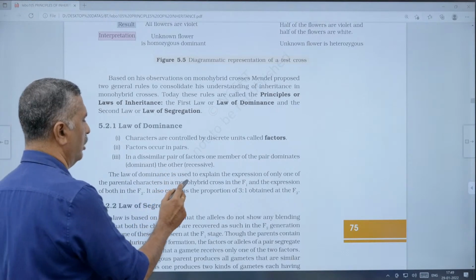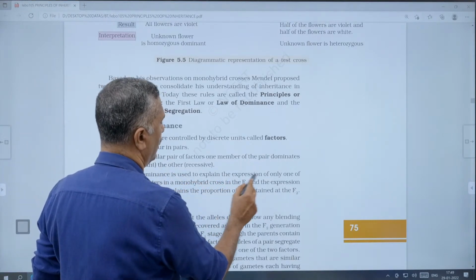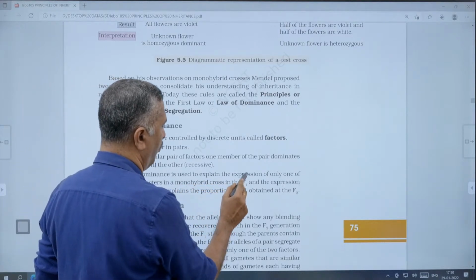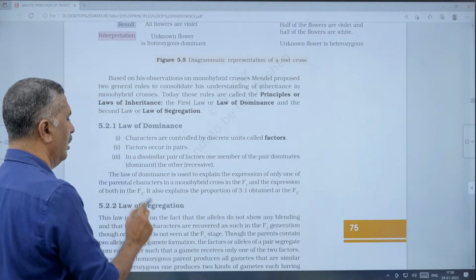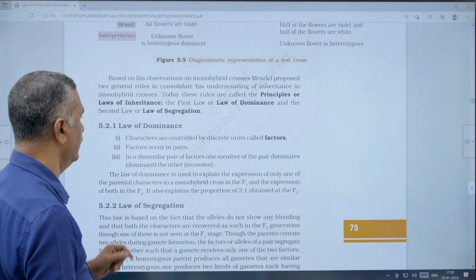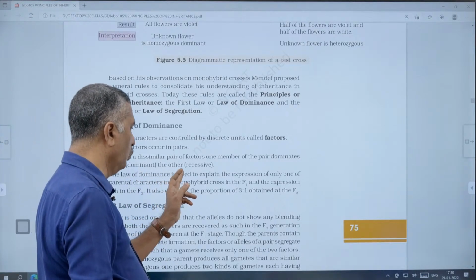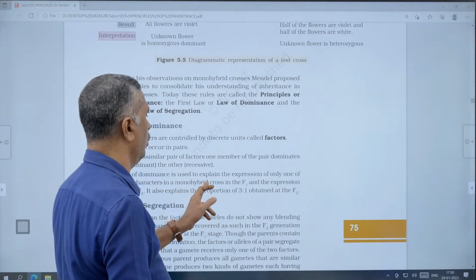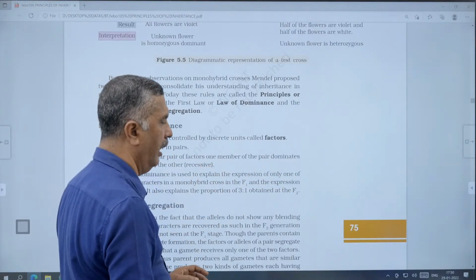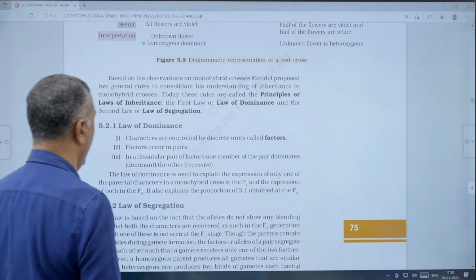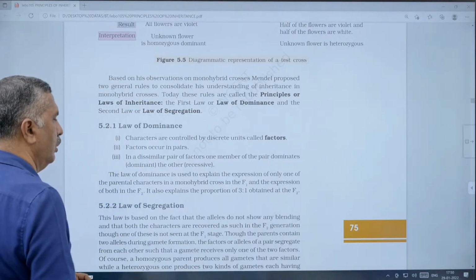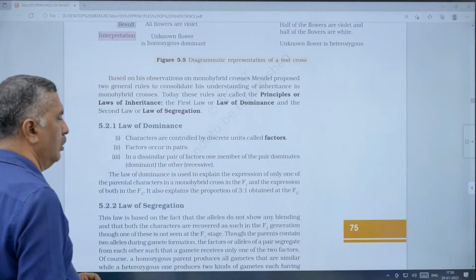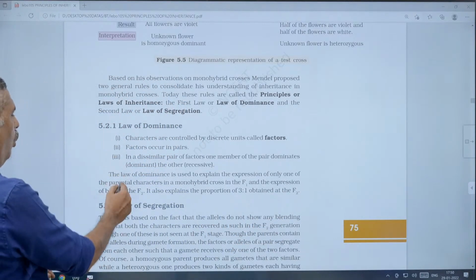The law of dominance is used to explain the expression of only one of the parental characters in a monohybrid cross in the F1 and the expression of both in the F2. That is the case of tall, capital T and small t. It also explains the proportion of 3:1 obtained at the F2.